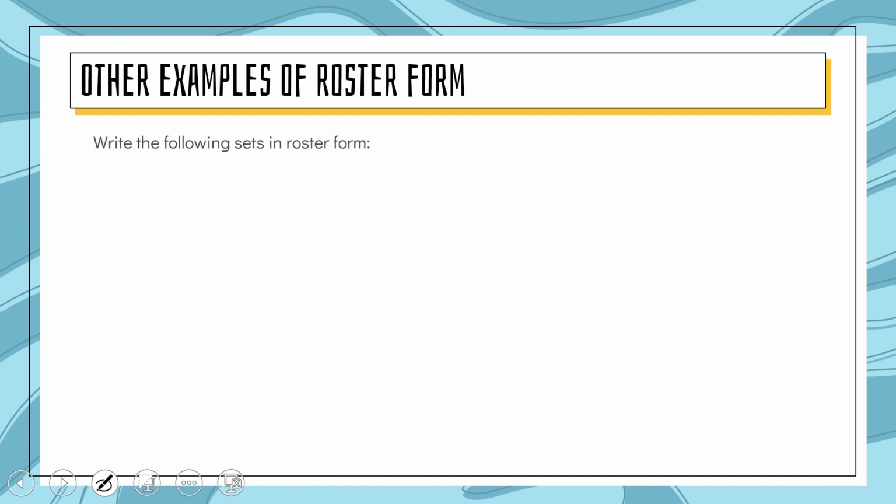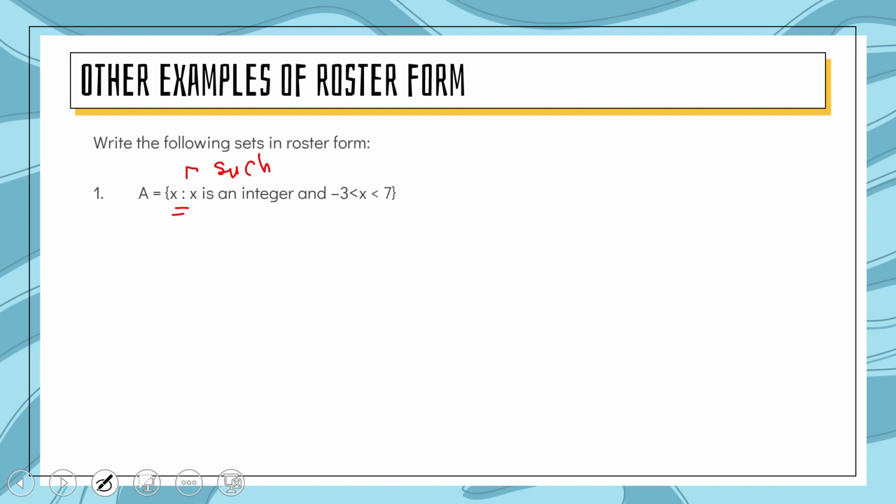Write the following sets in roster form. This is a set written in some other form, and we have to write it in roster form. A is the set of x such that, this symbol is known as such that.